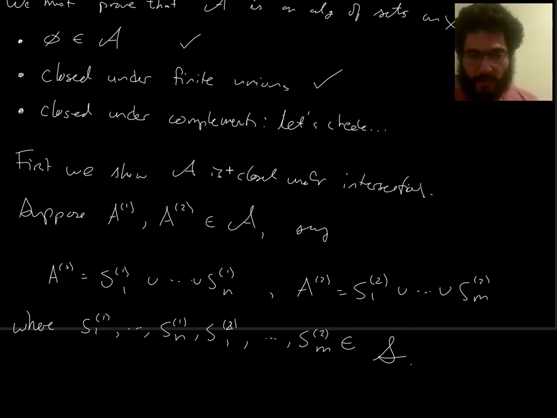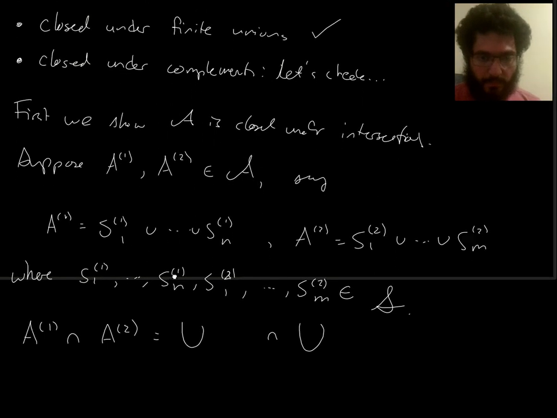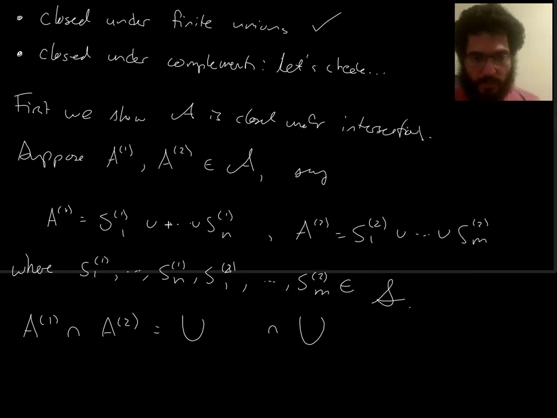Now our goal is to show that A is closed under intersections. The whole point is to intersect these. So when I intersect these, I get the intersection of two unions. This one is a union from i equals 1 to n, and this one is a union from j equals 1 to m. Here I'm putting the S1 i's, and here are the S2 j's. And we need some parentheses.